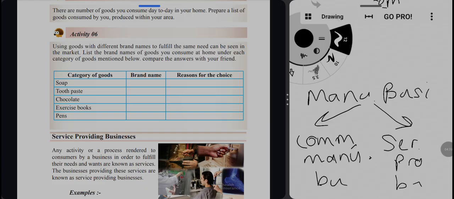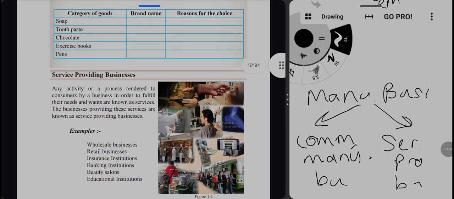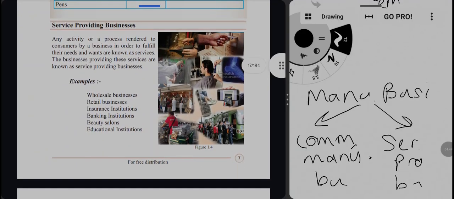For toothpaste there are several brands, no? Signal, Colgate and Sensodyne. For example, we choose Sensodyne for dental problems. The reasons for choosing commodities differ from person to person. So if you like, you can try that activity.